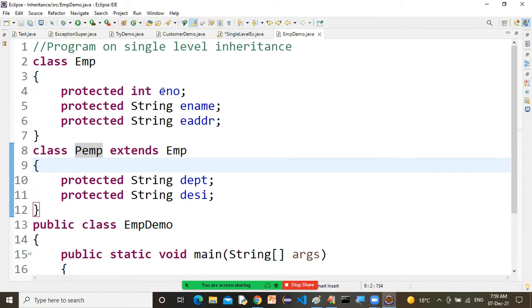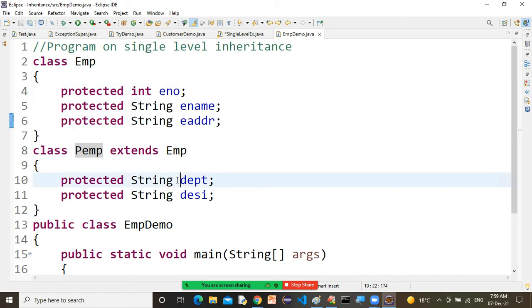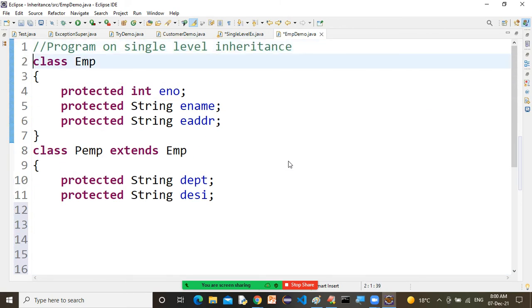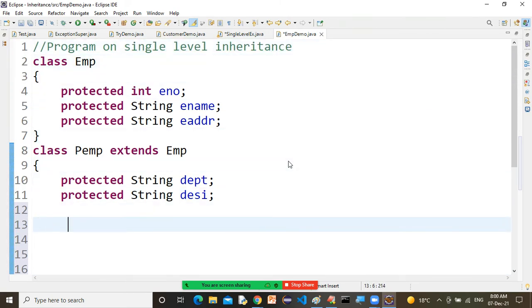Now look here, sir. Here we have three instance variables in the parent and two instance variables in the child. You remember, instance variables are those variables which are declared inside a class outside of a method. These are the total five instance variables we have. Here I want to write a constructor, sir. Look at PEMP, this is a constructor. Public PEMP.